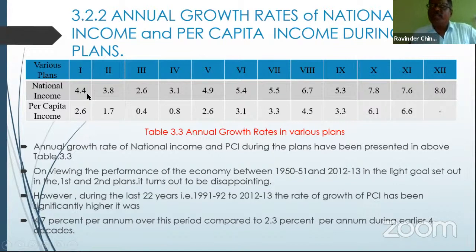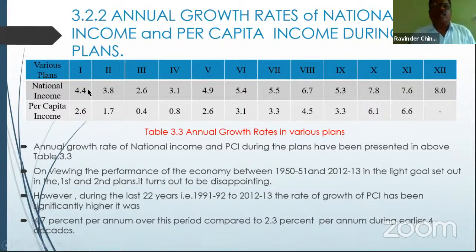So the government of India, more particularly the planning commission, gave topmost priority to agriculture and irrigation development. For that, a large amount of investment was allocated towards the development of the agriculture sector, with the main aim to achieve agriculture growth in the economy.